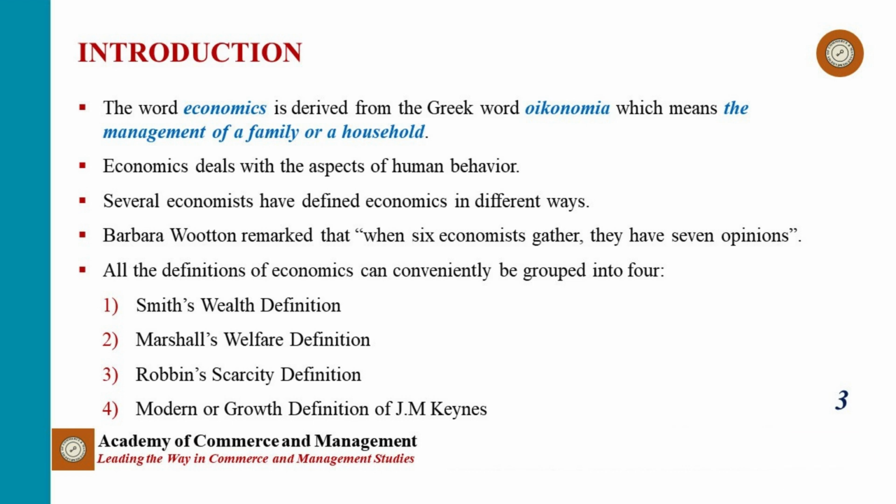Economics means different things to different people. Several economists have defined economics in different ways. Barbara Wootton remarked that when 6 economists gather, they have 7 opinions. Hence, several definitions of economics can conveniently be grouped into 4.